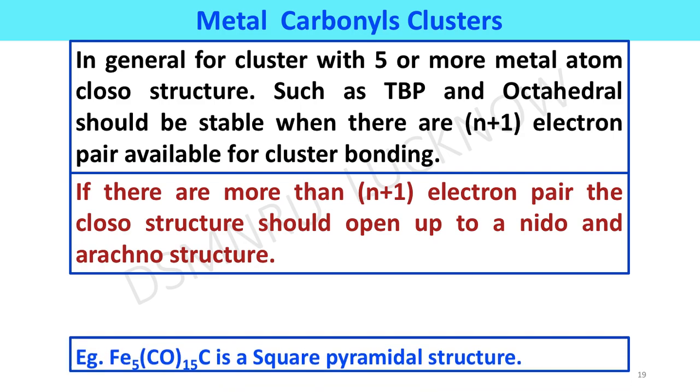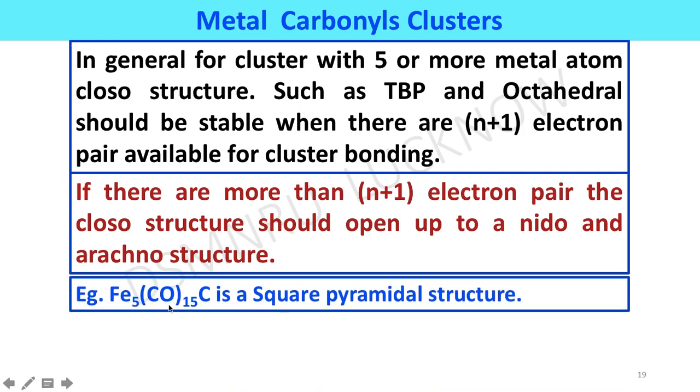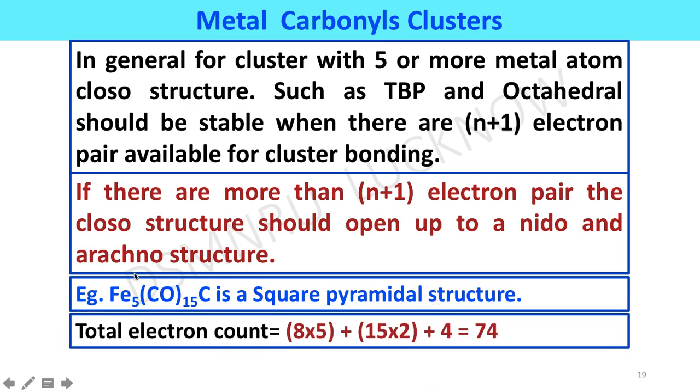arachno structure. Example, Fe5(CO)15C is a square pyramidal structure. The total electron count we calculate here: 8 into 5, because iron belongs to the 8th group, so in the valence shell it has 8 electrons, and each CO contributes 2 electrons, so 15 into 2, and carbon contributes 4 electrons. So the total cluster valence electron count in the valence shell is 74.